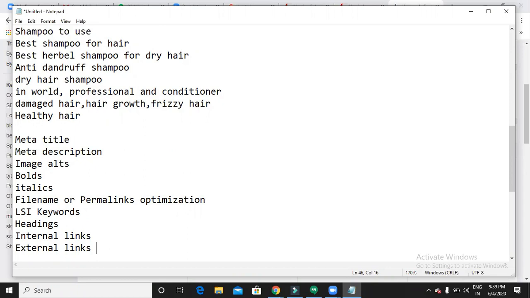Meta title, meta description, image alts, bold, italics, file name, LSI keywords, headings, internal and external links. Now these are all places present in your website itself. So I'll show you what these places are, where they are, and how effectively I can use the keywords in all these important places. Right. So let's get into the website now.